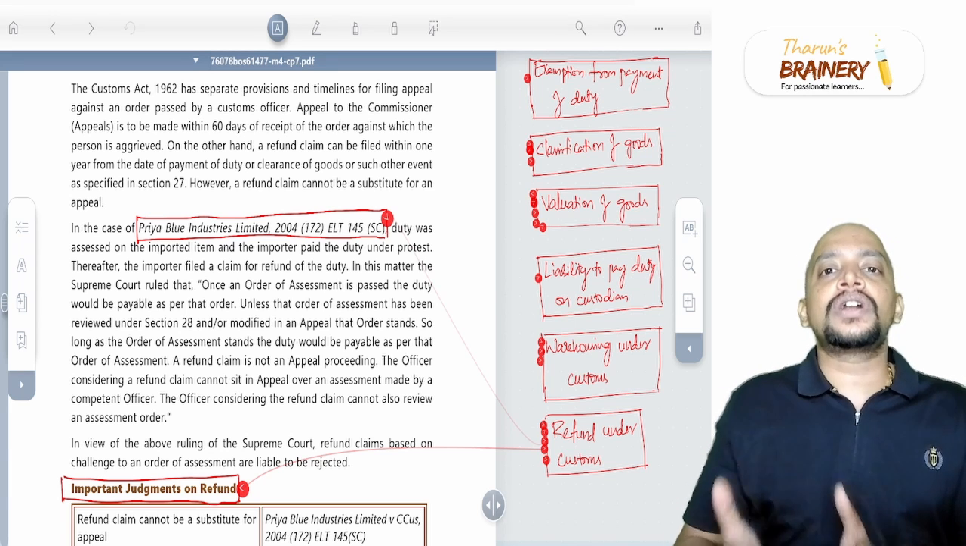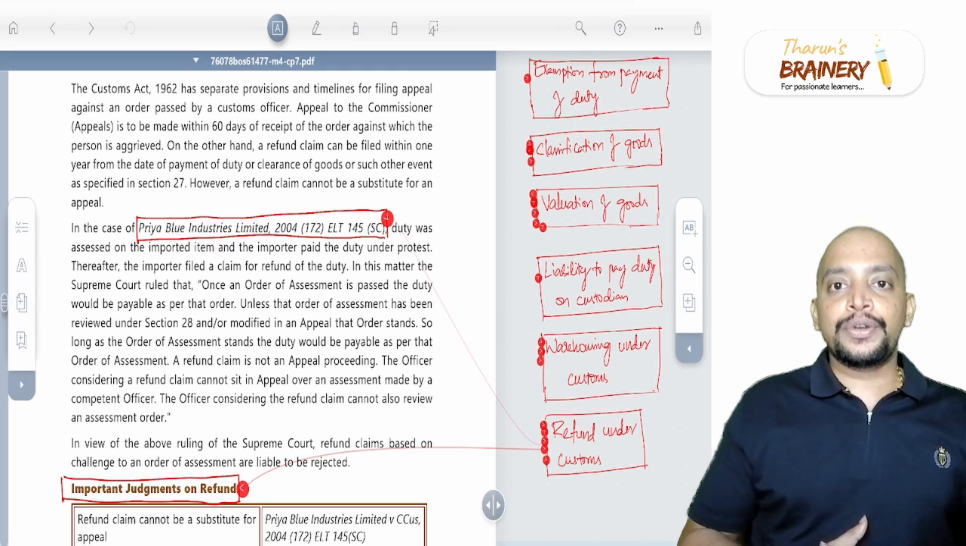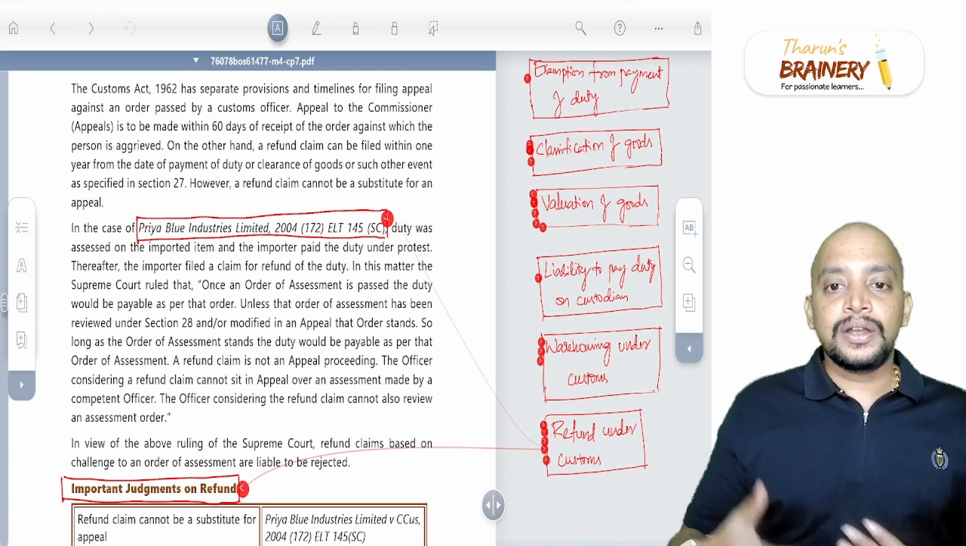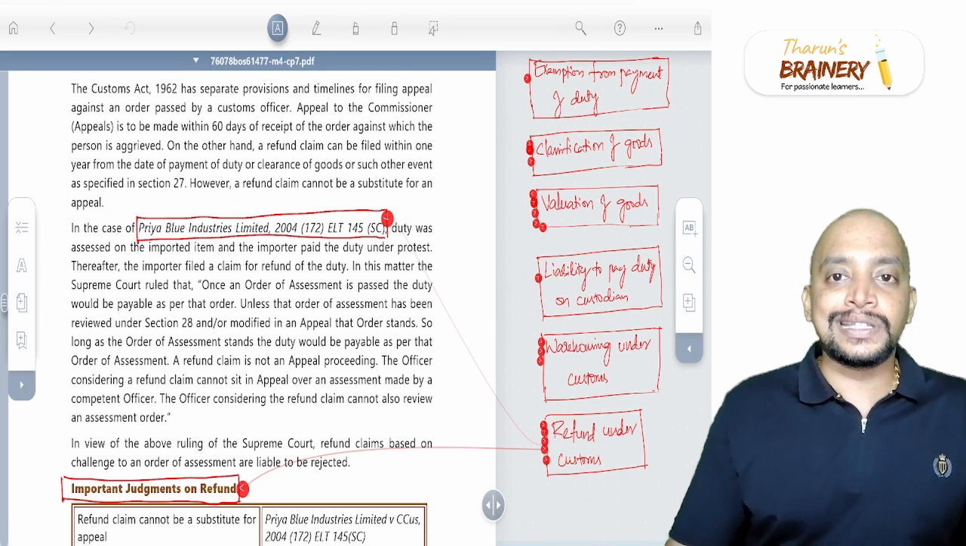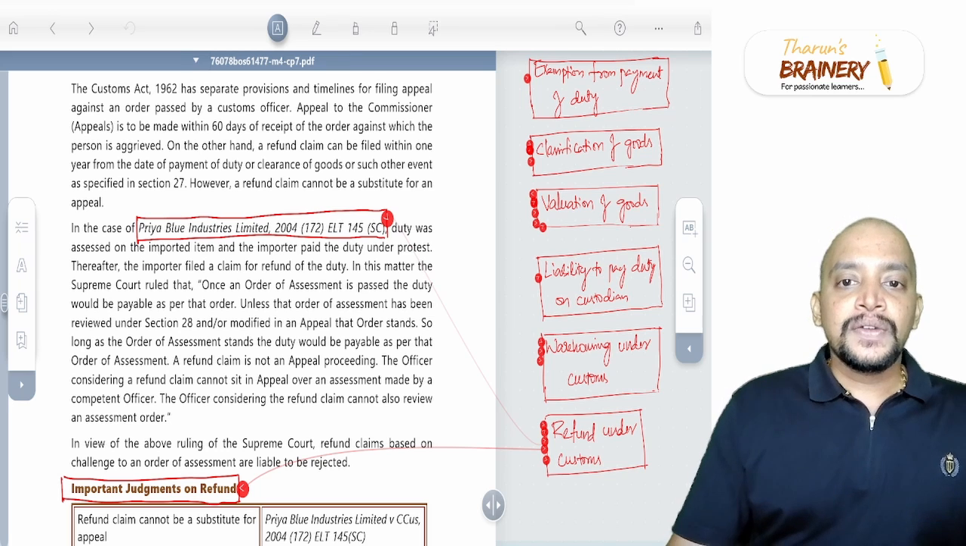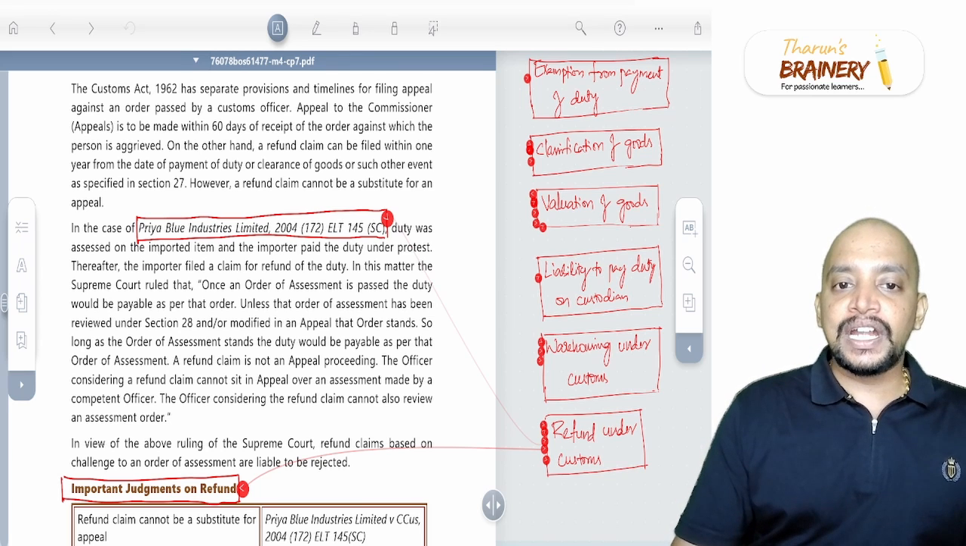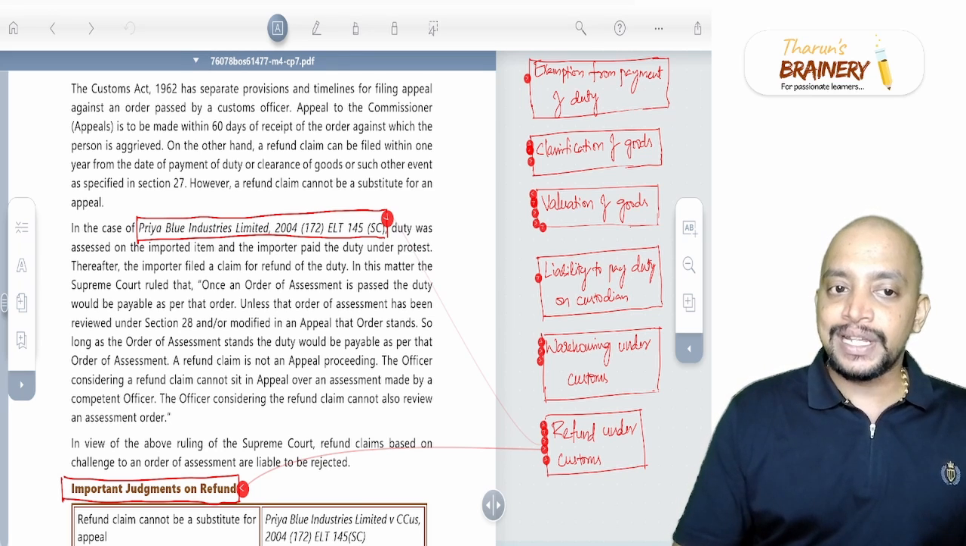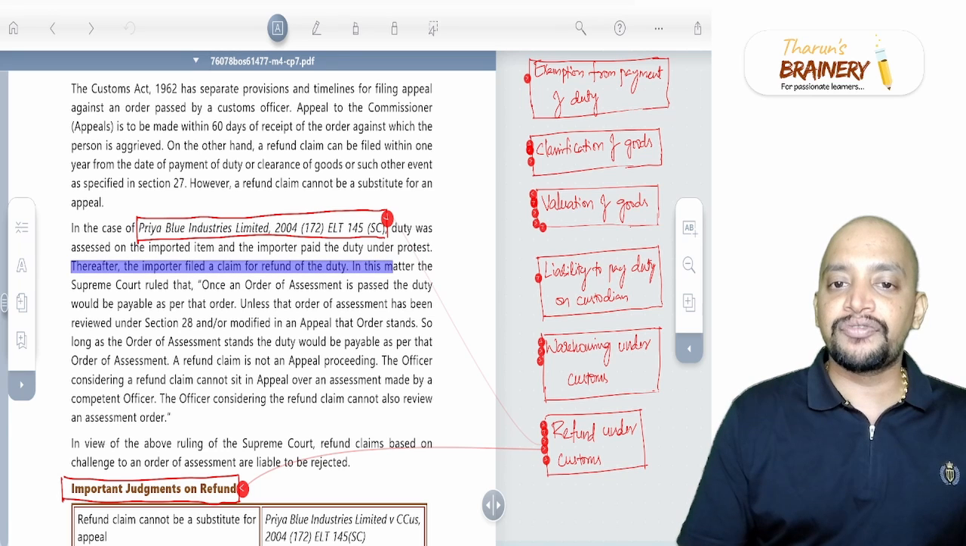So whenever you are not agreeing to that duty amount, you should have gone for appeal. Okay, that is the proper methodology in this case. So here, the duty was assessed on the import item and the importer paid the duty under protest. Thereafter, the importer filed a claim for refund of duty.